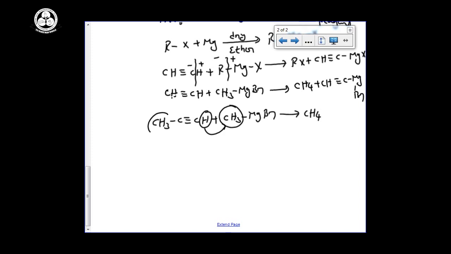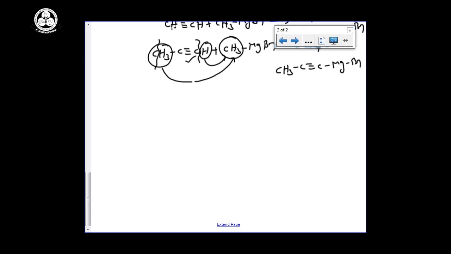Sir, here also there is hydrogen. See, the bond breaking where it is easy. Here CH bond breaking is easy. That only we are discussing. Acidic nature, acidic hydrogens only involved in the chemical reaction. Then remaining is CH3 C triple bond C MgBr. See, the hydrogens which are involved, it must be terminal hydrogens. That we can say the acidic hydrogen.